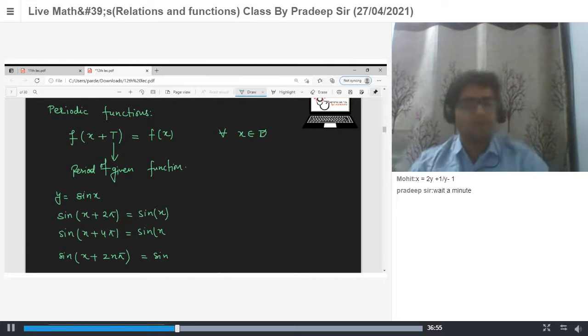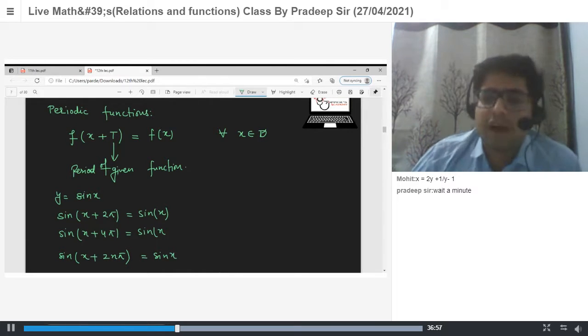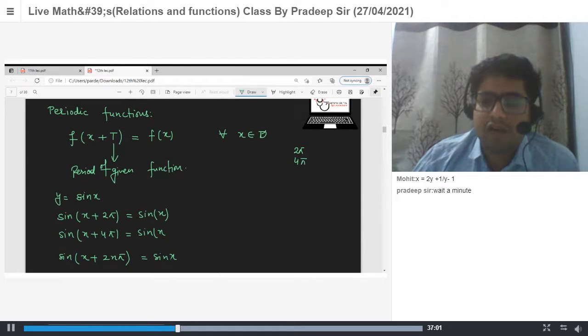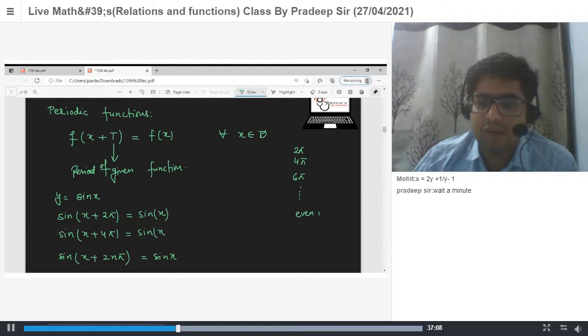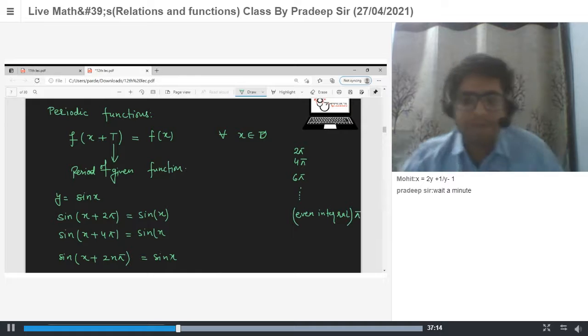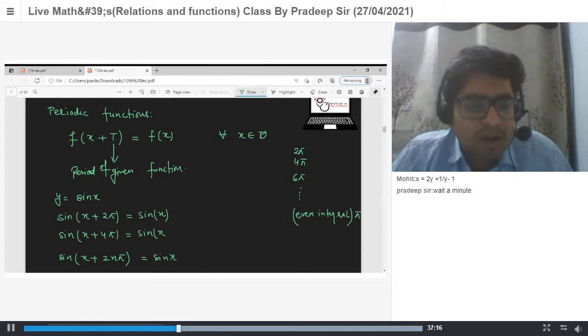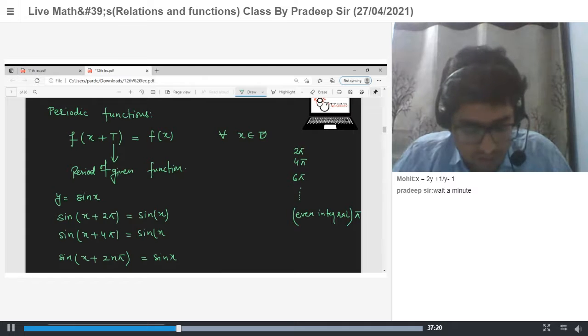So 2 pi, 4 pi, 6 pi, you can say all even integral multiples of pi are periods of your given function. Yes or no?